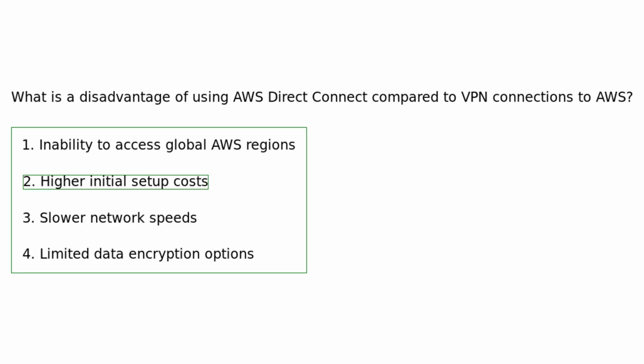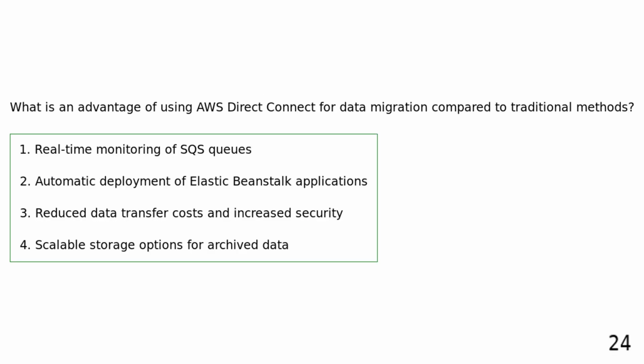A disadvantage of using AWS Direct Connect compared to VPN connections is the higher initial setup costs associated with establishing dedicated network connections. What is an advantage of using AWS Direct Connect for data migration compared to traditional methods?